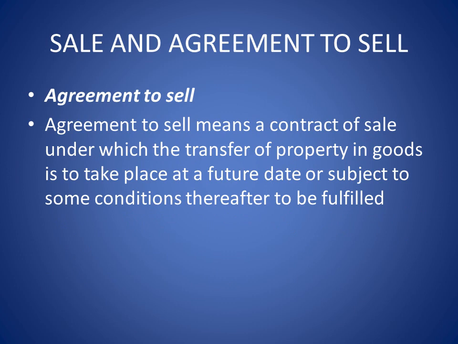Now, what is an agreement to sell? Agreement to sell means a contract of sale under which the transfer of property in goods is to take place at a future date or subject to some conditions thereafter to be fulfilled. That is, there are some conditions which have to be fulfilled in the future.